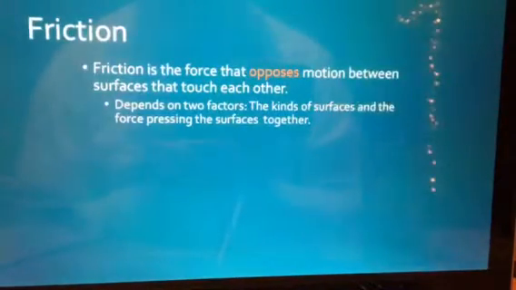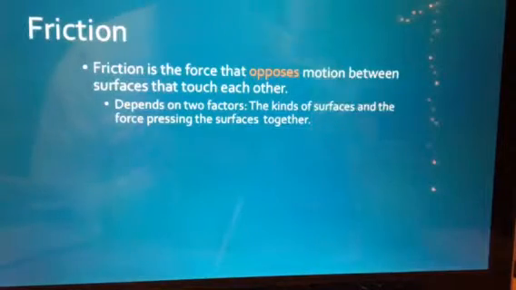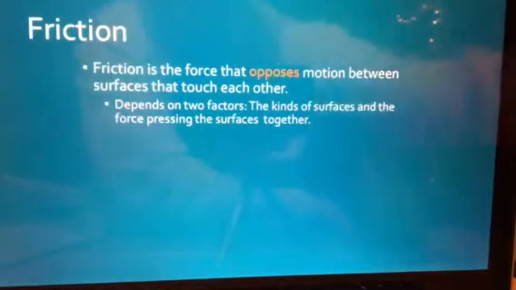Okay, so what is friction? Friction is the force that opposes motion between the surfaces that it touches, and you can have different types of friction depending on how the surfaces are touching.